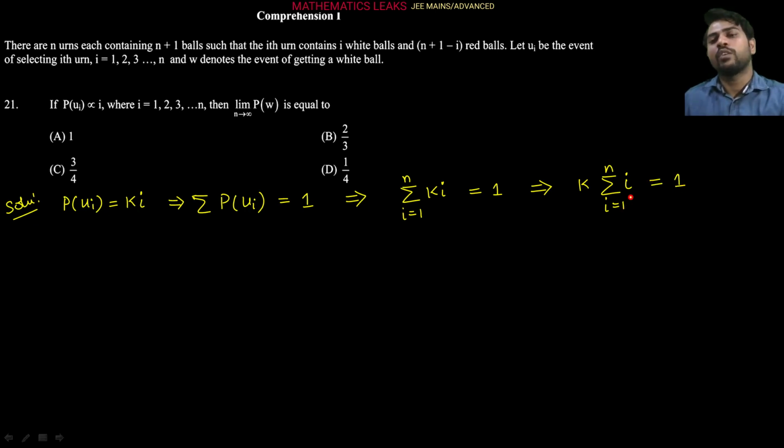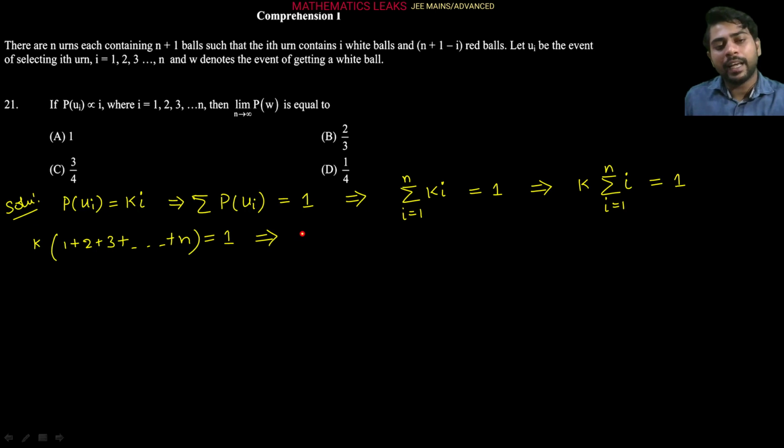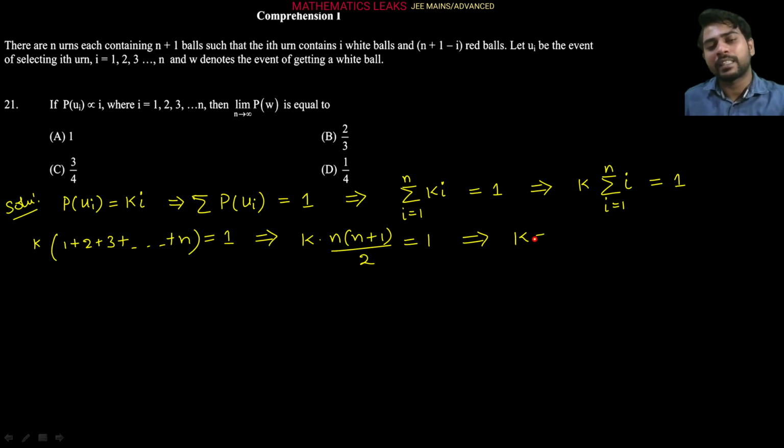So we know that i value goes from 1 to n, so it comes here: K into 1 plus 2 plus 3 plus up to n is equal to 1. From here, K into this is nothing but the sum of the first n natural numbers, so we can write n into n plus 1 by 2 is equal to 1. From there we are getting the K value, that is equal to 2 upon n into n plus 1. This is our K value.